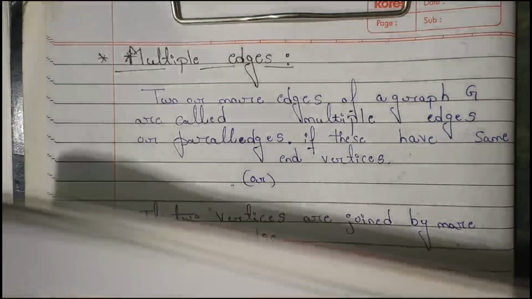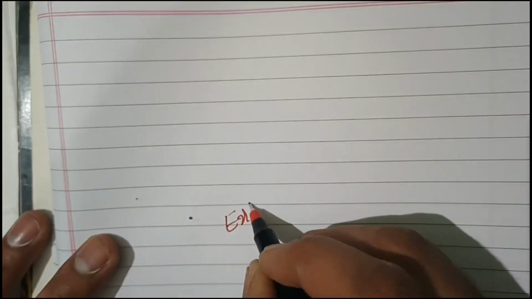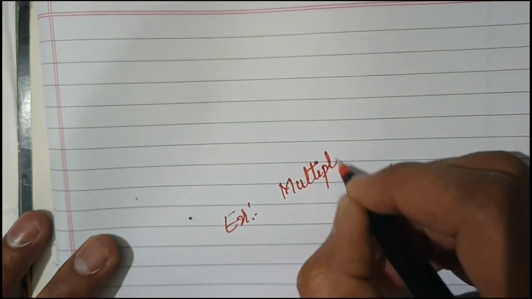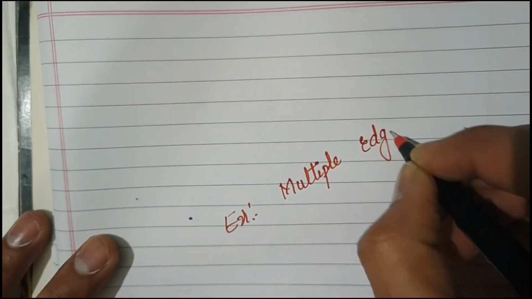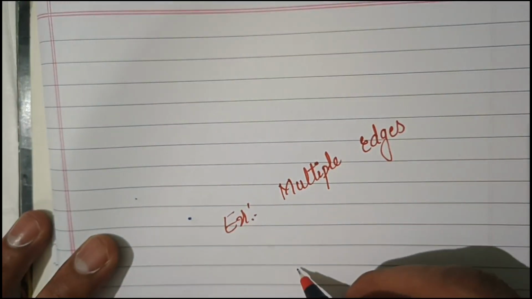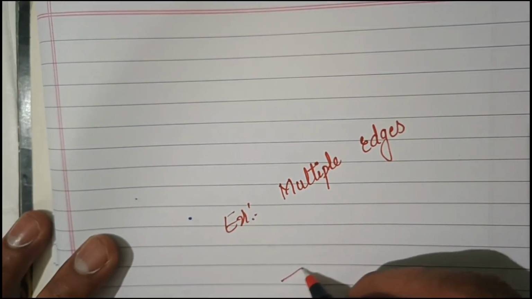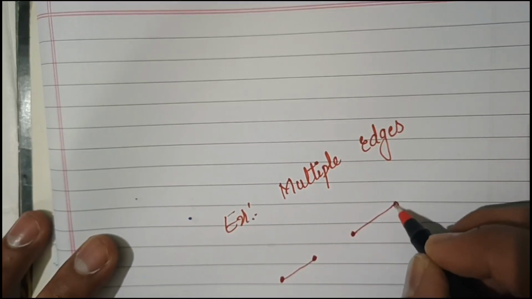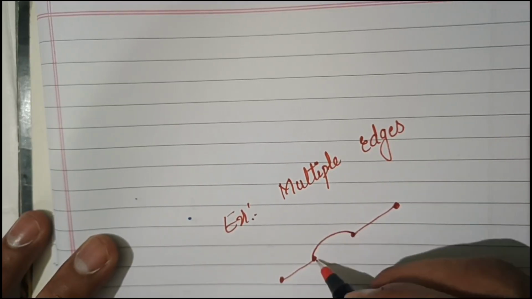Let's understand with an example. This is one graph.